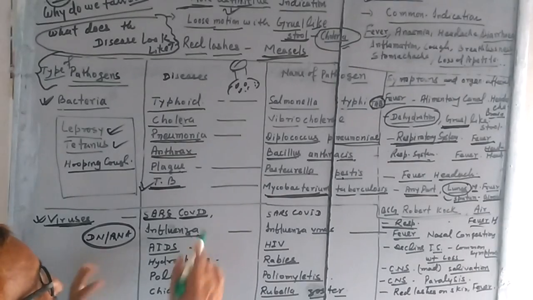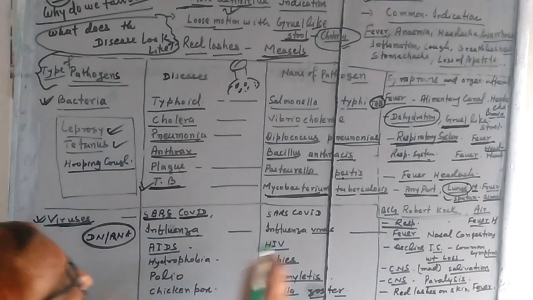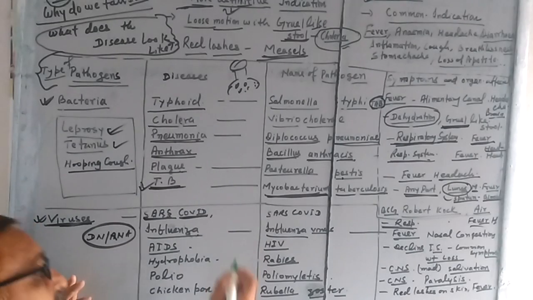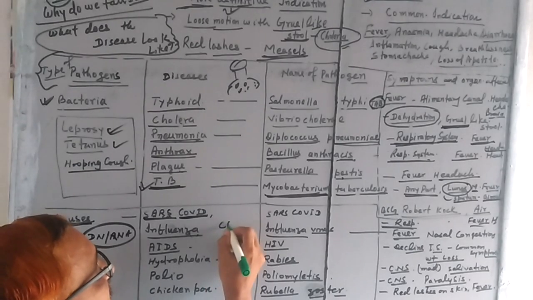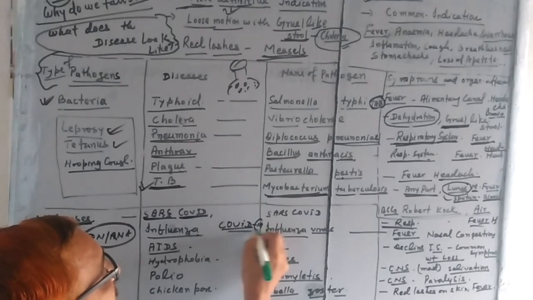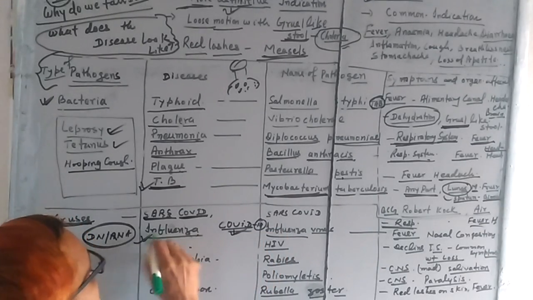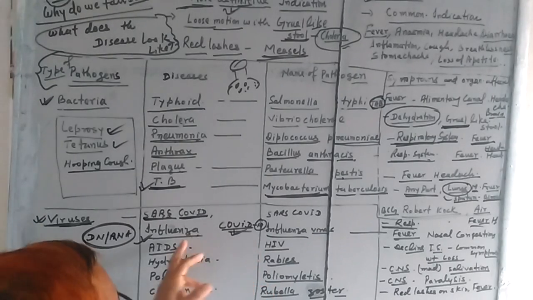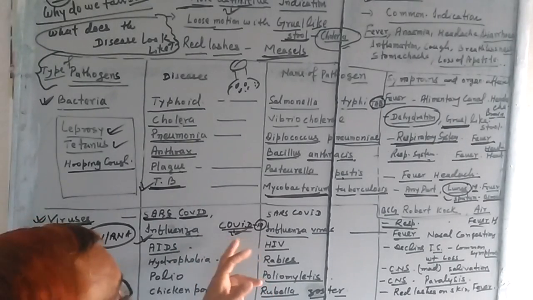Influenza is a common group of virus. Influenza virus. What you are facing today is COVID-19. The symptoms of COVID-19 as well as influenza are common. The only difference is that it is severe. It can kill you.